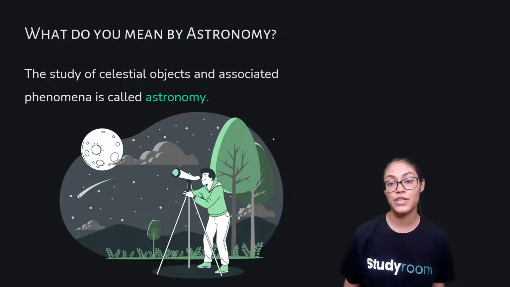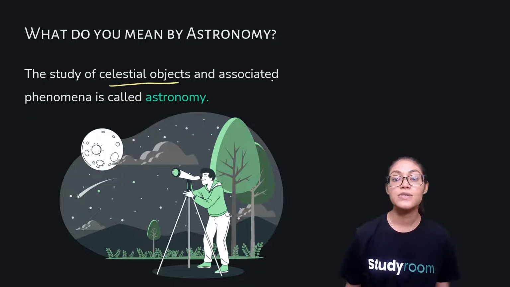What do you mean by astronomy? The study of celestial bodies. We already saw what celestial bodies are; and the associated phenomena, all the activities which take place because of these celestial objects, are called astronomy, right?